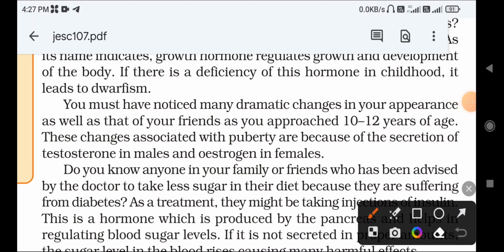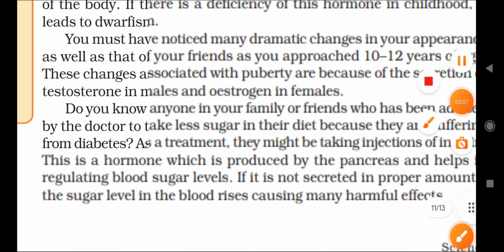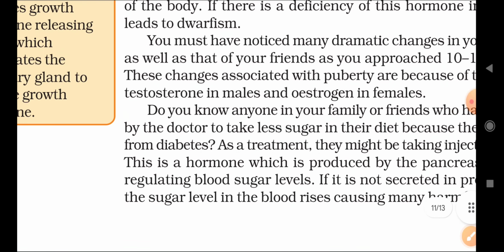Next, do you know anyone in your family or a friend who has been advised by the doctor to take less sugar in the diet? In your family or friend circle, someone is advised by the doctor to take less sugar because they have more sugar in their body.